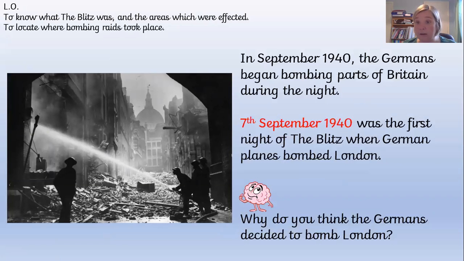And the first time that it happened was on the 7th of September, 1940. And that was the first night that the German planes bombed London. Now, this then lasted for another 56 out of 57 nights. So every night in London, the Germans tried to bomb the city. So for 56 out of 57, that's almost 2 months. Okay, they had this constant barrage of planes every night.